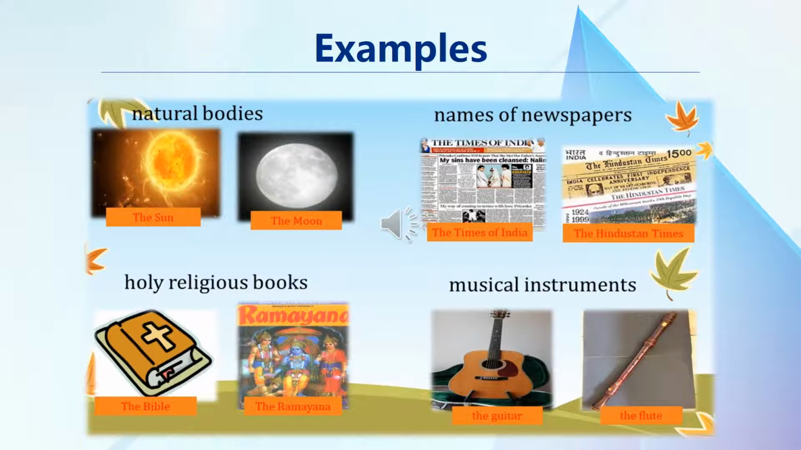Then we use definite article the before the names of musical instruments. What are musical instruments? Those which we use for creating music. For example, the guitar, the flute, the tabla, the drum, the sitar. In front of all the musical instruments, we use definite article the.